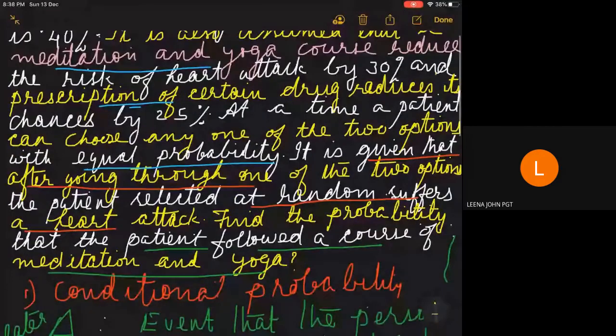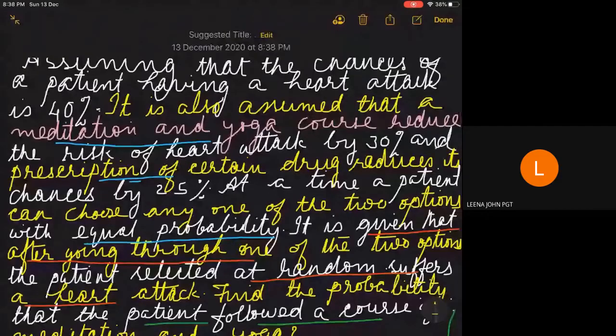So here you can again read the question. Assuming that the chance of a normal person having a heart attack is 40%. It is also assumed that a meditation and yoga course reduces the risk of heart attack by 30%.